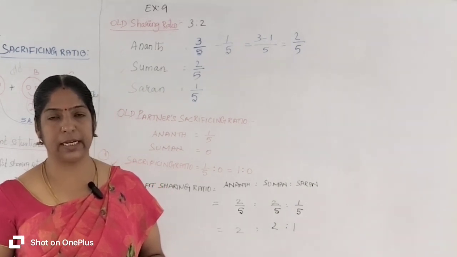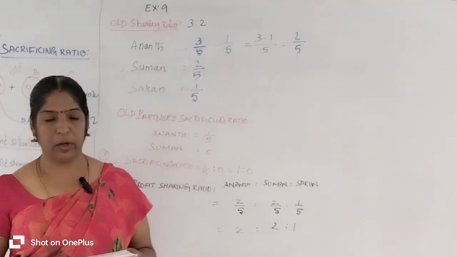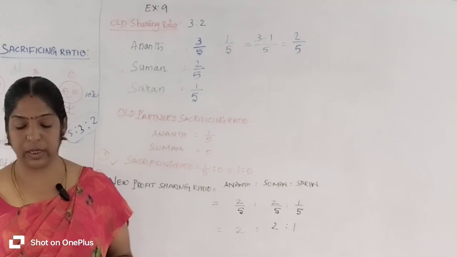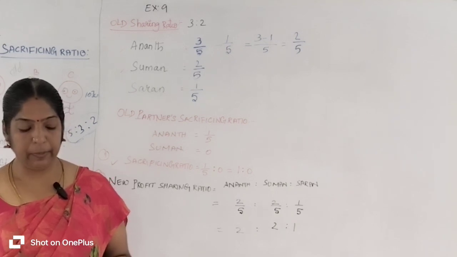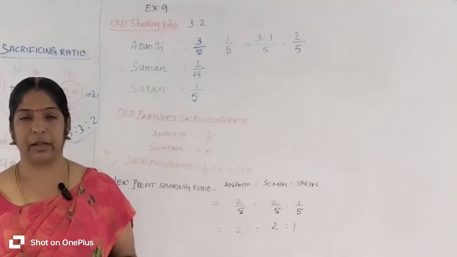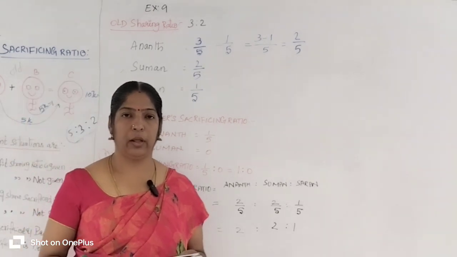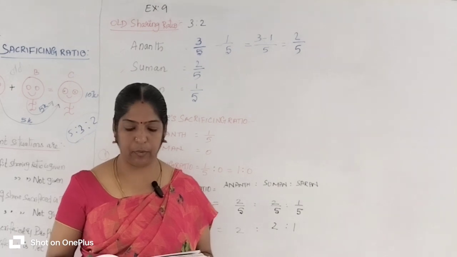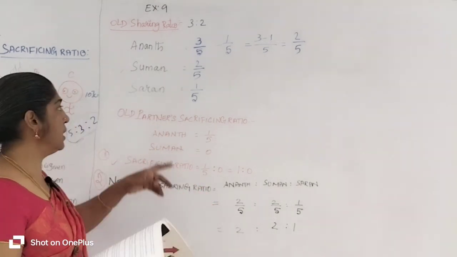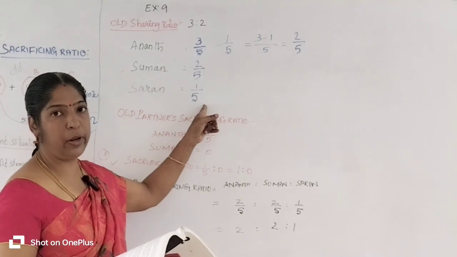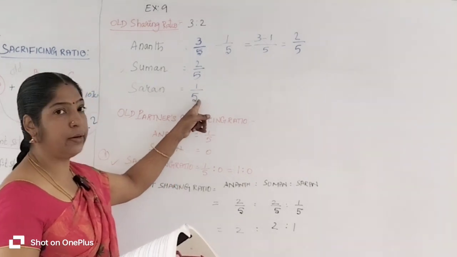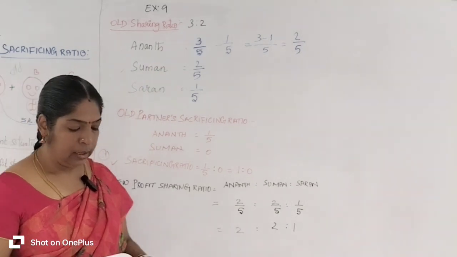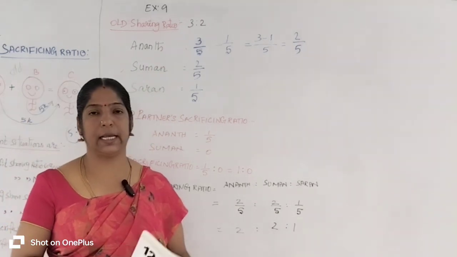First let's explain the question. Anand and Suman both are old partners, whose old profit sharing ratio is 3:2. They admit Saran for 1/5 share. So Saran is a new partner who has 1/5 share, which he acquires entirely from Anand. That 1/5 share is entirely acquired from old partner Anand. Find out the new profit sharing ratio and the sacrificing ratio.